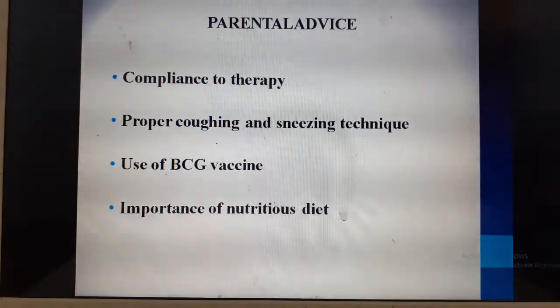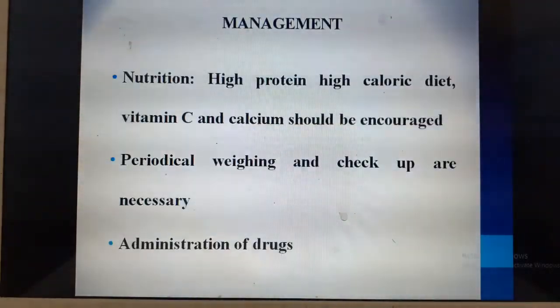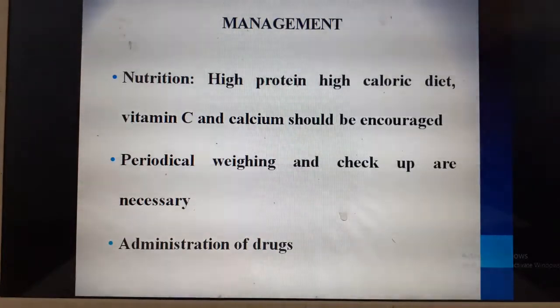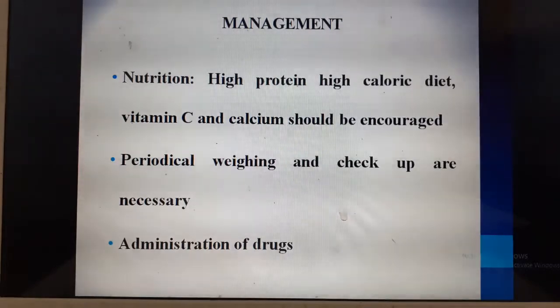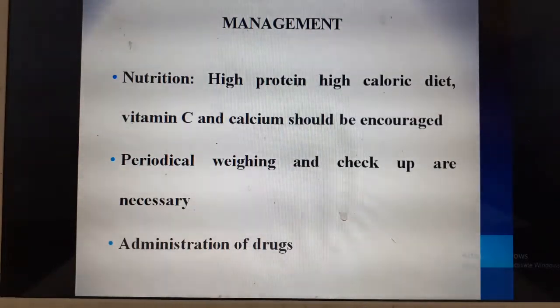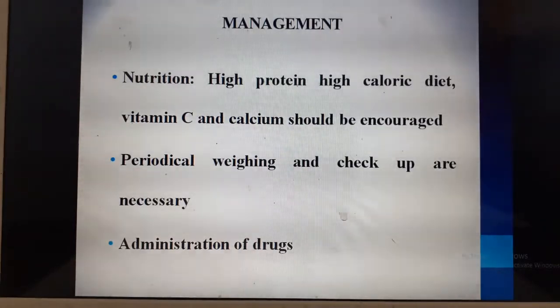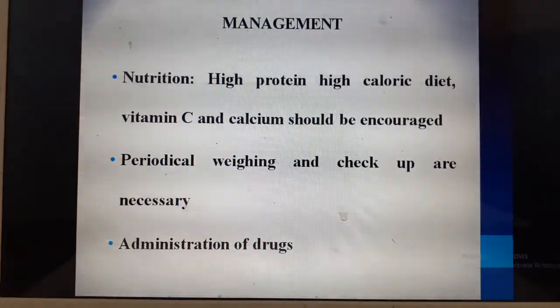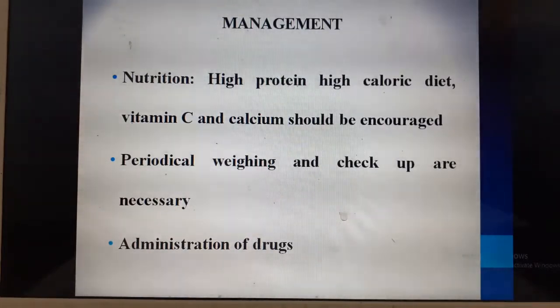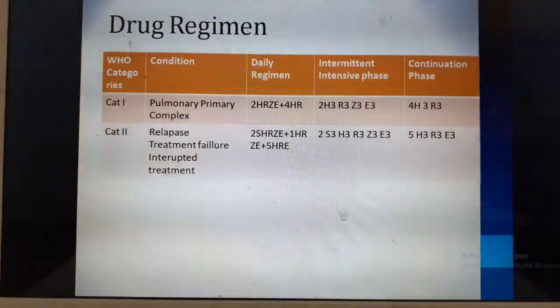Coming on to the management, apart from anti-tubercular drugs, we need to explain and teach the children about nutrition. A high protein, high calorie diet, vitamin C and calcium should be encouraged. Periodical weight checking and checkups are necessary because they will have very drastic weight loss, so we need to check their weights. Administration of drugs, looking for their compliance to intake of drugs and follow up is very important.